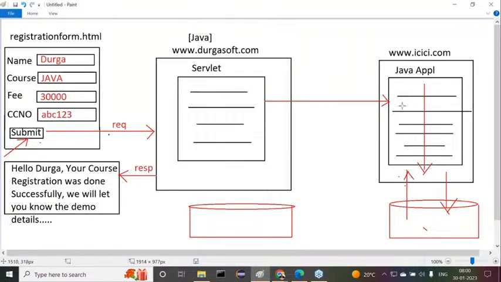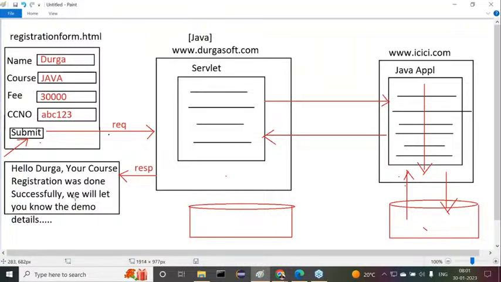Then the bank application gives some response back to the servlet in durgasoft.com. Durgasoft.com prepares the total response in a user-understandable form and sends it to the respective user. This is the application we have to understand, guys.